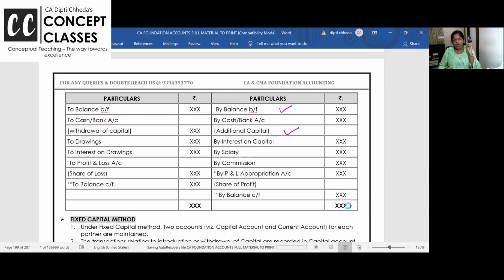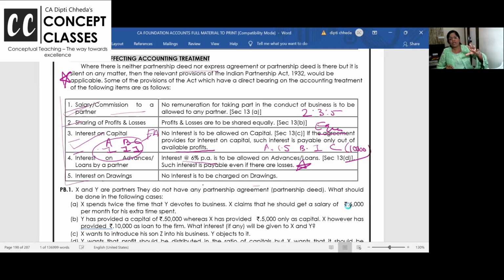Interest, salary and all is debited in the P&L appropriation account. I will give you good booster notes and I will solve the level of the problems to cover up all this. This is not theory. This is the concept to be applied while solving the problem.